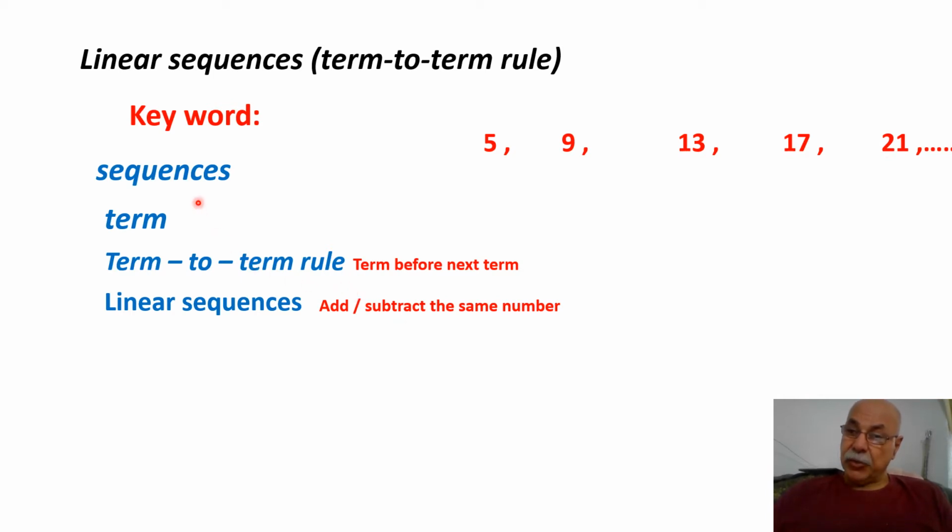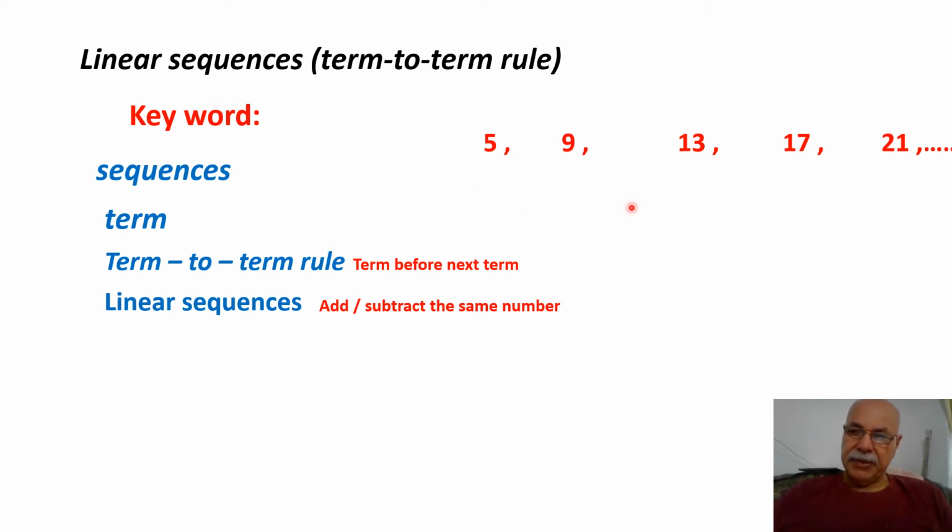These are the first, second, third, fourth, and fifth terms. What is the term to term rule here? From 5 to 9 it increases by 4. From 9 to 13 is 4. 13 to 17 is 4. 17 to 21 is also 4. The increase is the same.